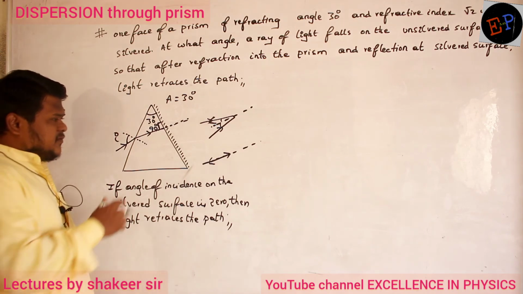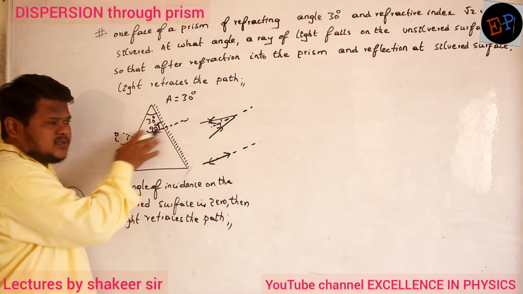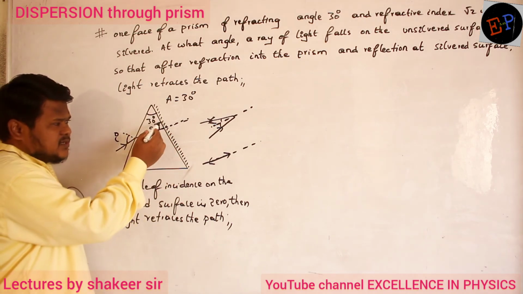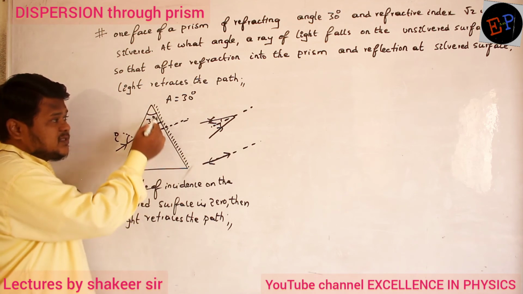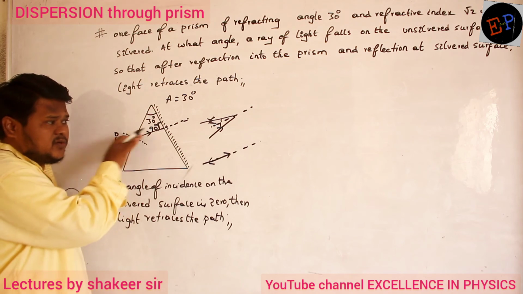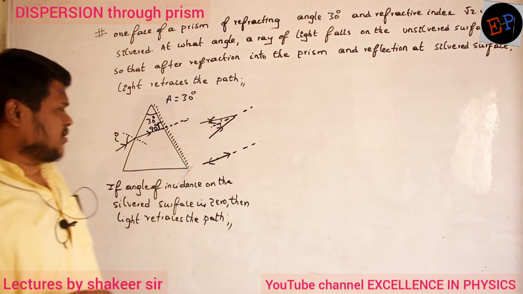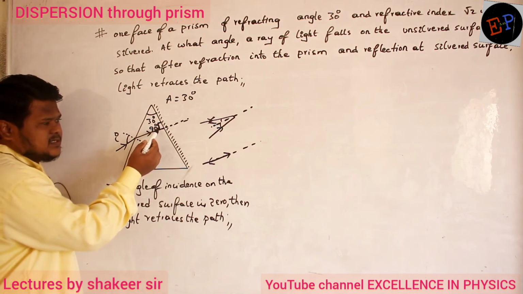Okay? The normal always makes 90 degrees with respect to the surface, no? And light is falling on the normal itself. So therefore, the light ray is making how much angle with respect to the silvered surface? It is making 90 degrees. And with respect to the normal, how much angle is it making? 0 degrees. Are you able to understand? No? Okay. Now see. So this angle is 90.